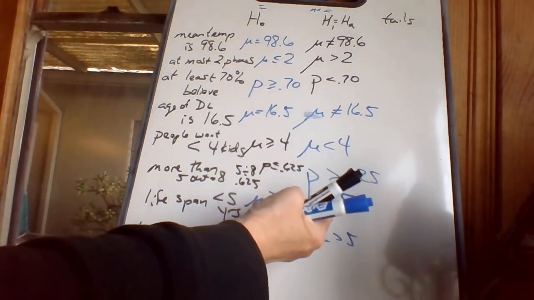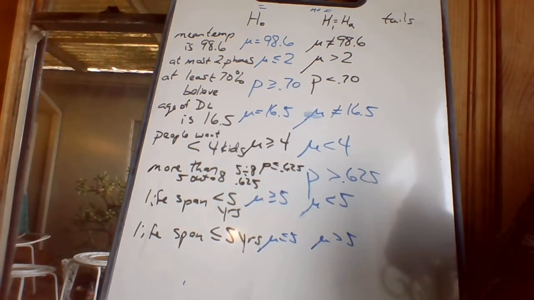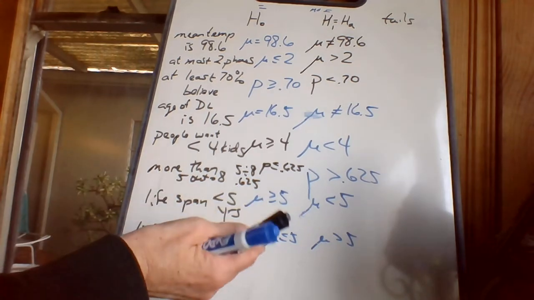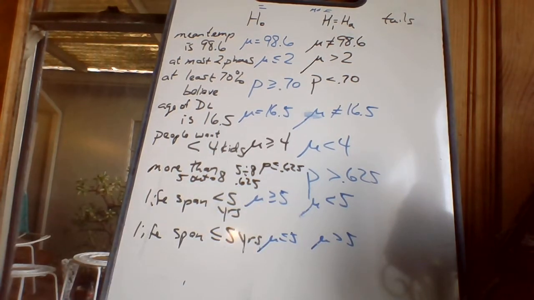Because it goes from being something over here to something over here. All right, okay, I'm good with that. And everybody's good with that in section 8.2, and all of a sudden that gets really annoying in later sections. The fact that you put stuff into this H1 column where you feel like, shouldn't I have put something in H0? Because I wanted to do something with H0. But no, you just do what it says. So if they don't include an equal sign, you can't put things into this column if there's no equal sign.